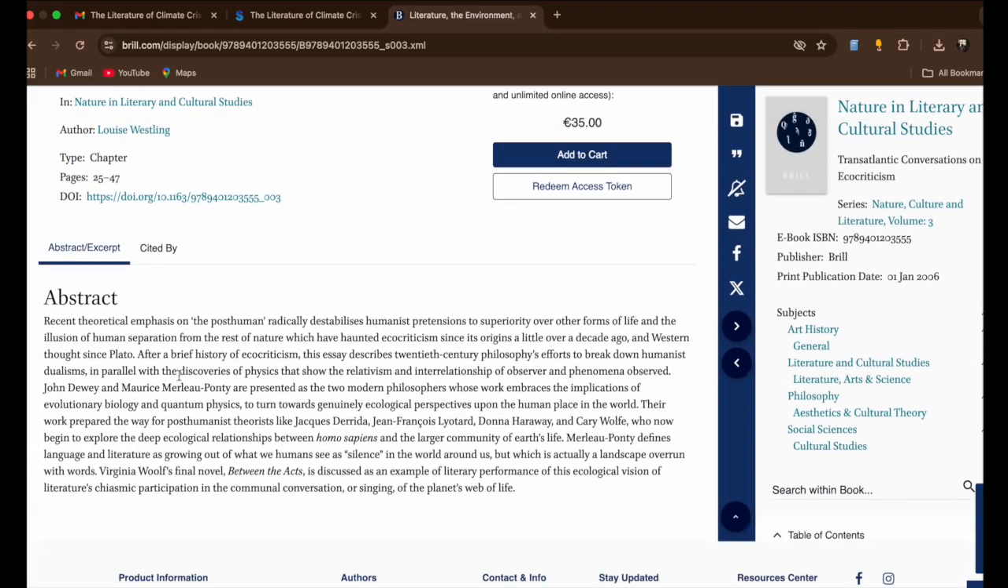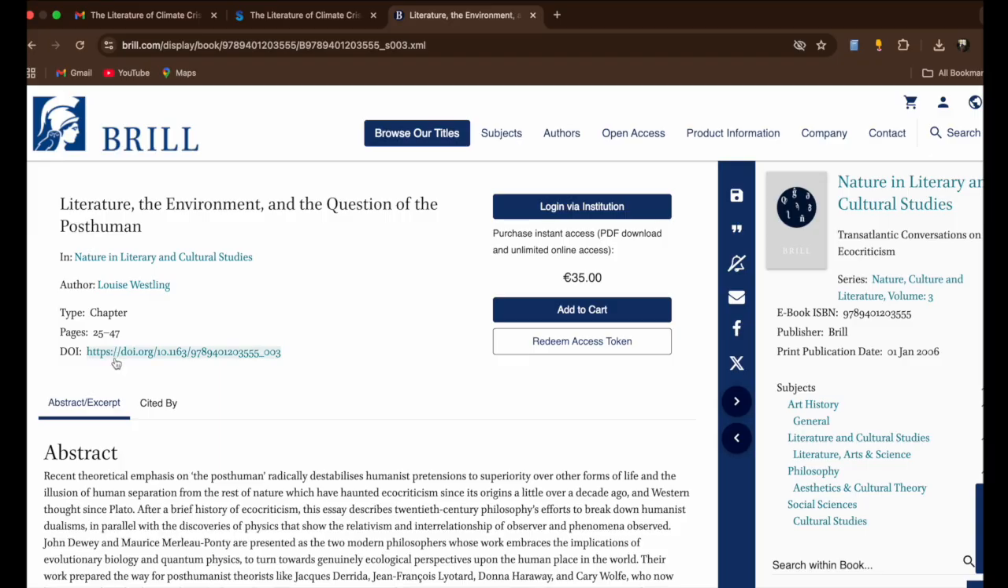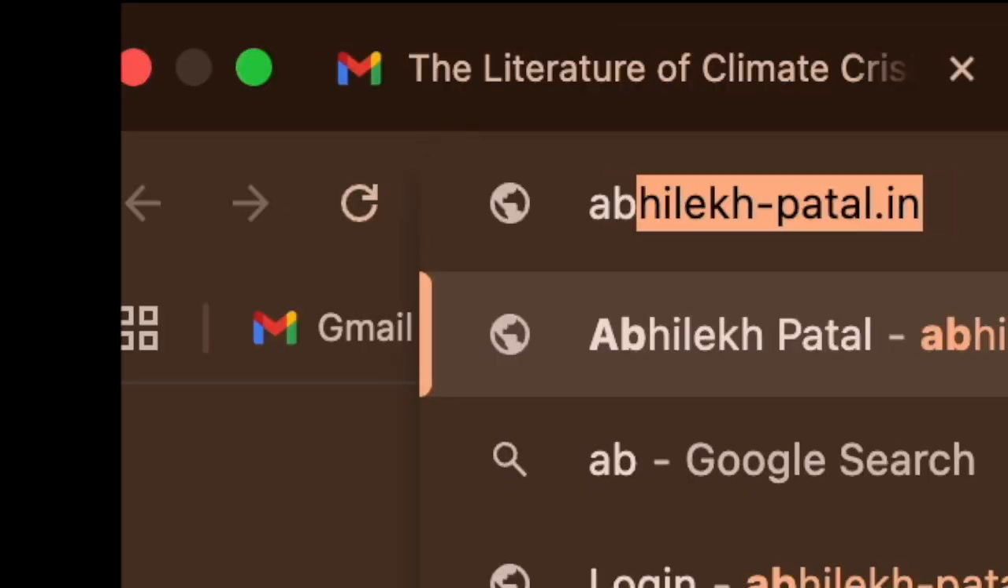We don't have access to the PDF, so we are going to try. See, I cannot assure you that you will get every PDF, but you can actually try looking for the PDF in Anna's Archive.